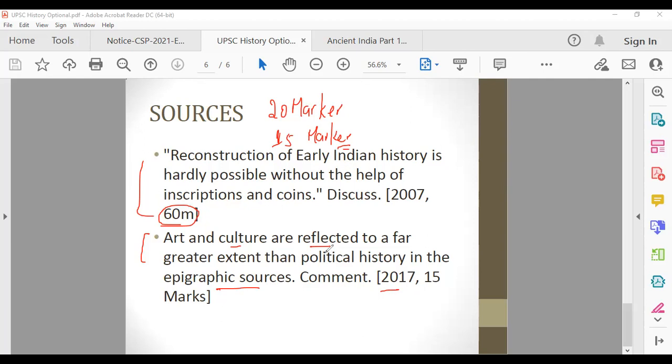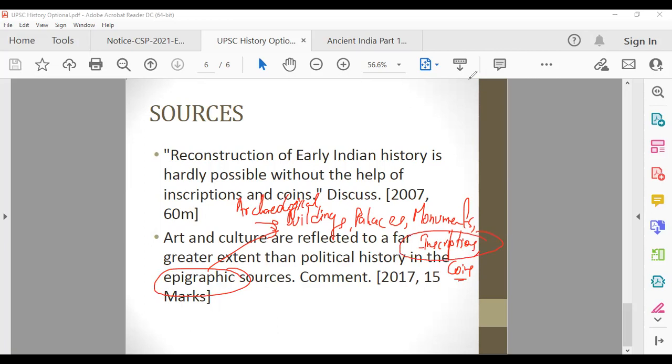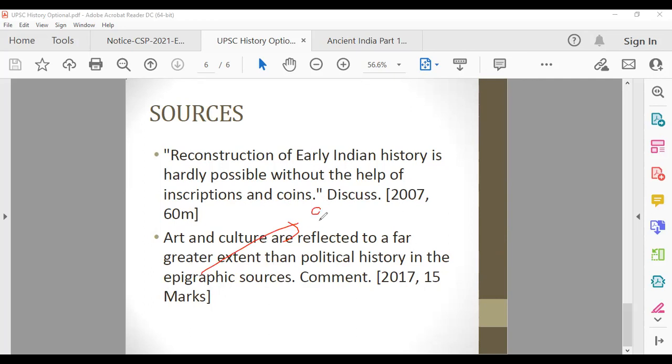Let me tell you how I will write this answer, and then you can add your points. Epigraphic sources, we know, are not only about buildings and palaces; they are part of it. But apart from buildings, palaces and monuments, you have inscriptions and coins, all part of archaeological sources. Sorry, this is about archaeological sources I'm talking about, and here they're talking about only epigraphy. That means you only have to talk about inscription. You don't have to talk about anything else. I take my words back. Epigraphic sources, so focus only on inscription.